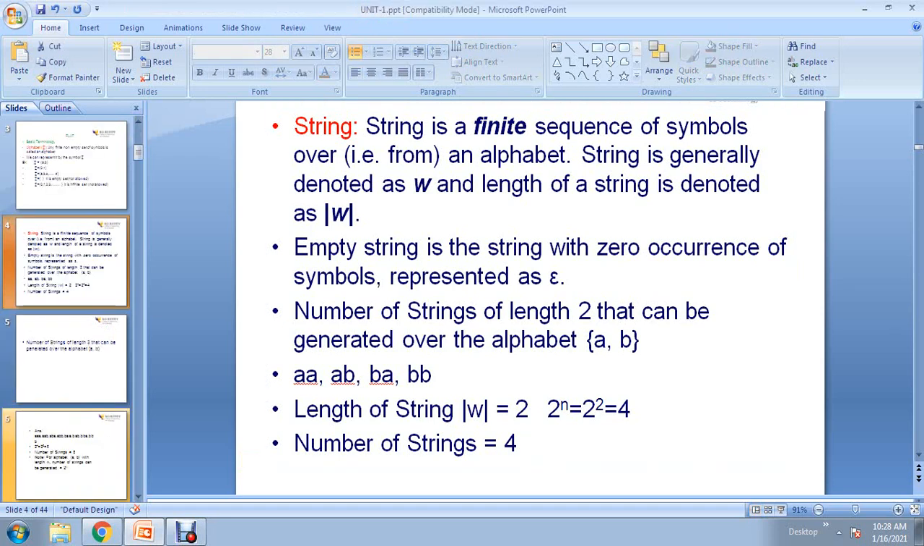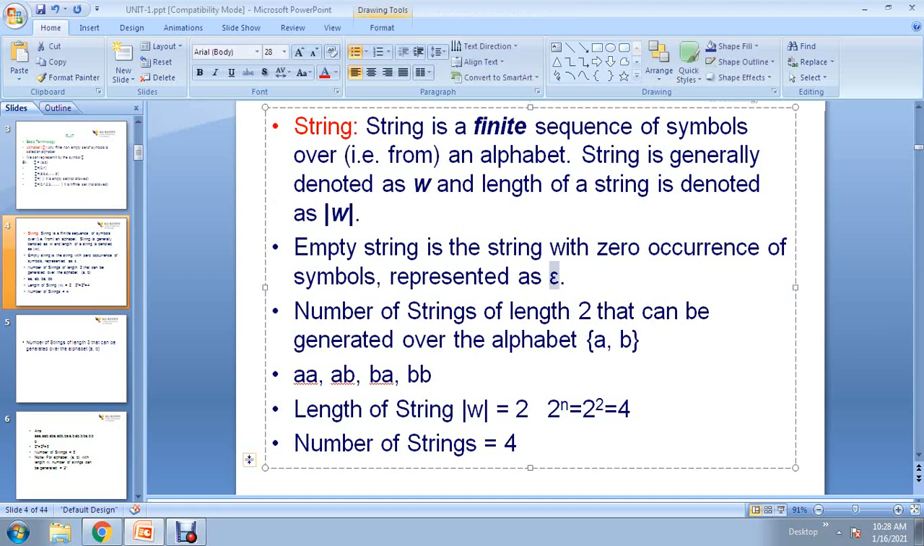And see, these are the string definitions. What is a string? A string is nothing but a sequence of symbols. And how can you represent that string? Generally it is denoted with W, and the length of the string is denoted with mod of W. And what is the empty string? It is a special case. The empty string is nothing but the zero occurrence of symbols, that is the empty string epsilon. A string of length zero is always represented with the empty string epsilon only.